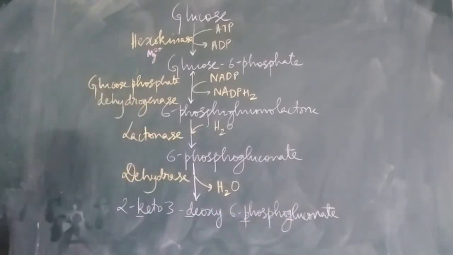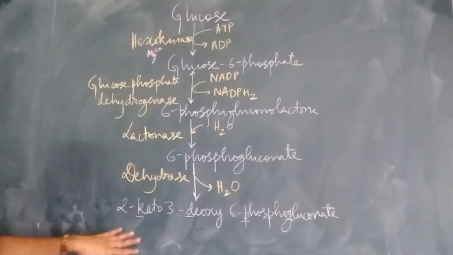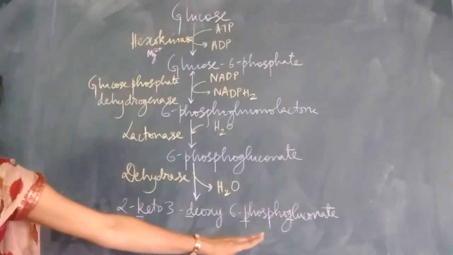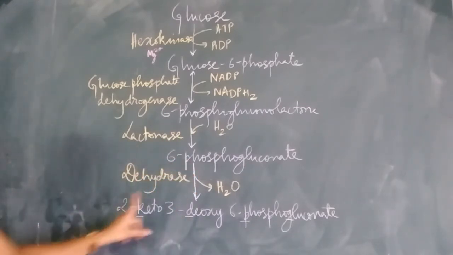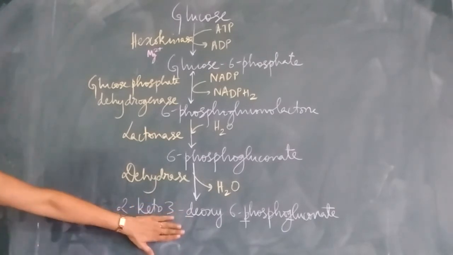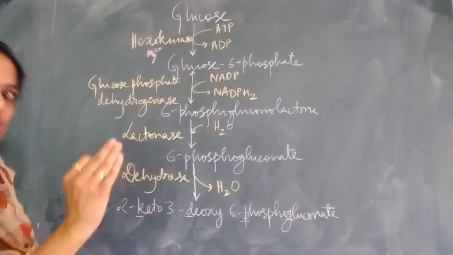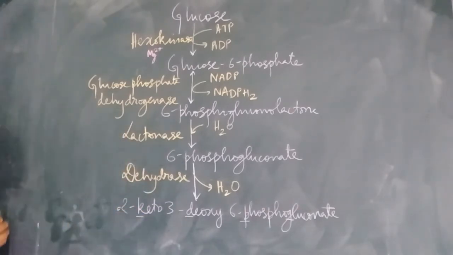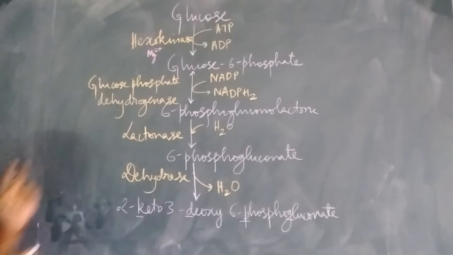KDPG pathway, because this is the first product that is formed that is unique to this pathway. So this pathway is also called KDPG, an abbreviation derived from 2-keto 3-deoxy 6-phosphogluconate. Now this KDPG is the main product that is formed in this pathway, and from here the pathway is almost over. This is acted upon by the enzyme aldolase, which splits the 6-carbon compound into 2 3-carbon compounds.